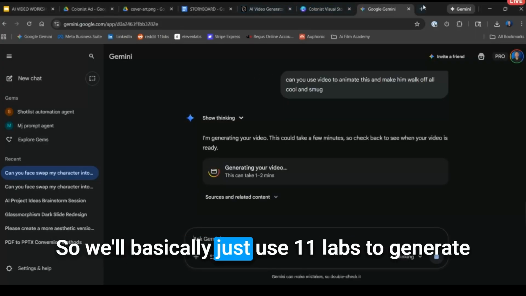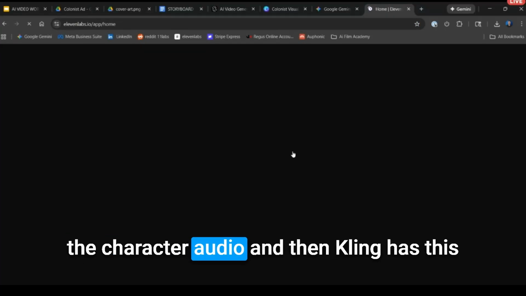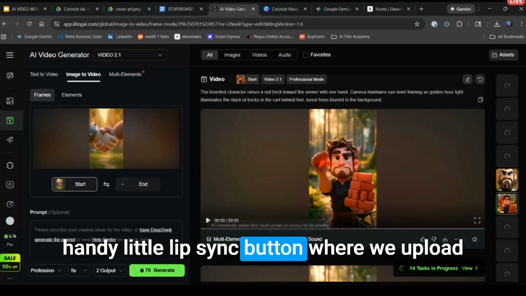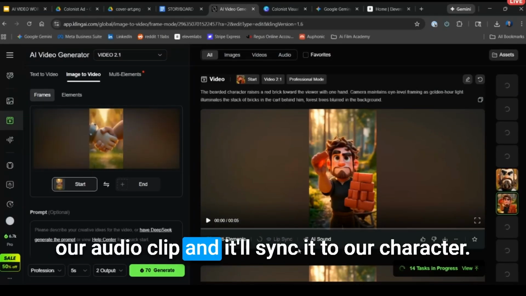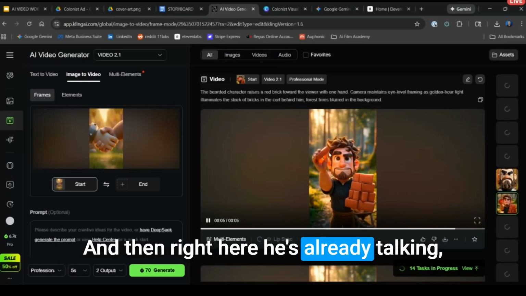It's pretty straightforward with the lip syncing, especially on Kling. So we'll basically just use 11 Labs to generate the character audio. And then Kling has this handy little lip sync button where we upload our audio clip and it'll sync it to our character. And right here, he's already talking.